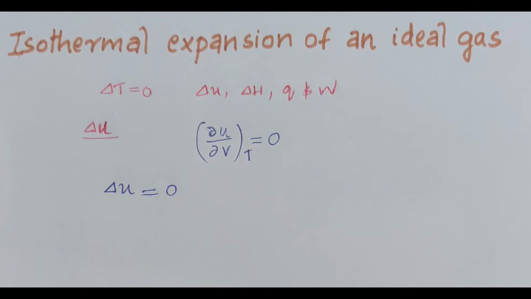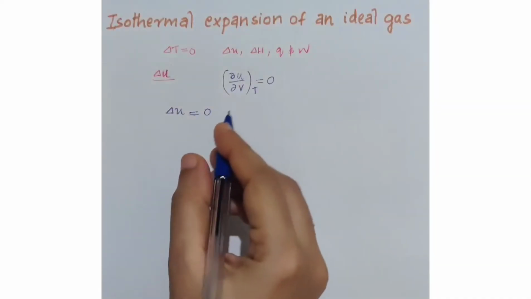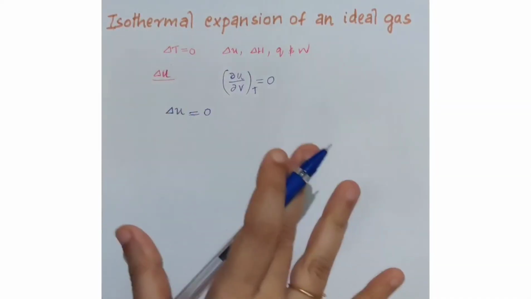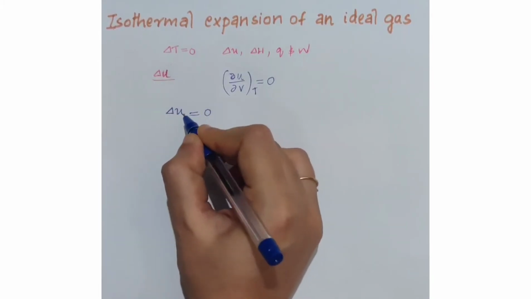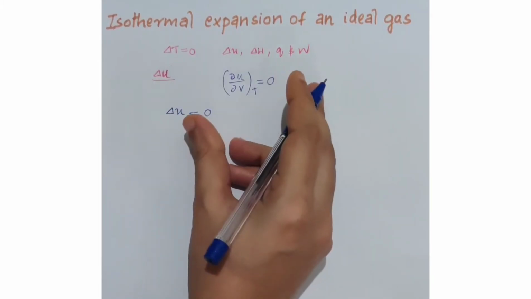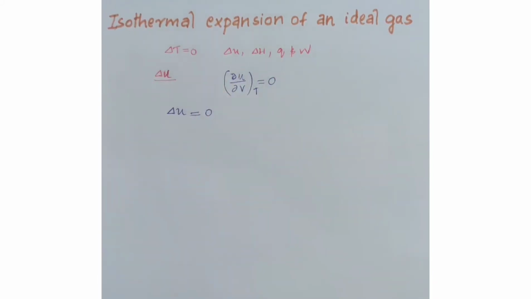Since for an ideal gas, the internal energy U depends only on the temperature, and isothermal means the process is carried out at constant temperature, the internal energy of the gas remains constant. That is, the value of delta U will be 0.